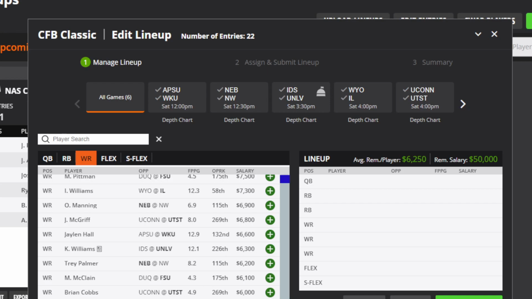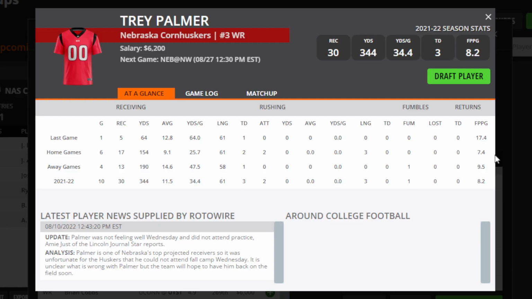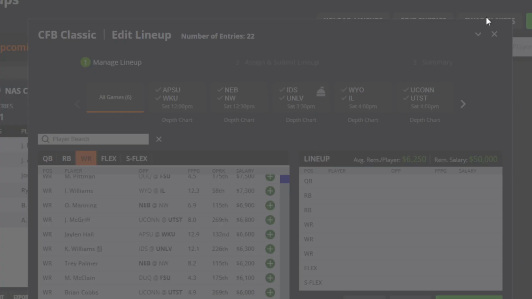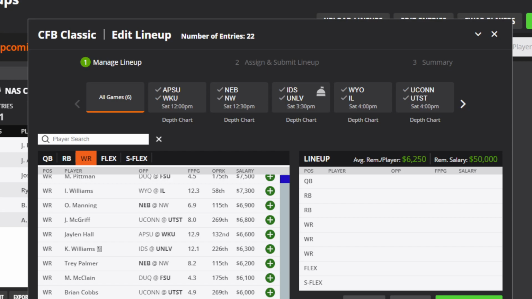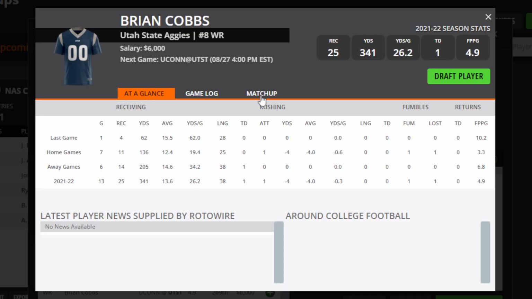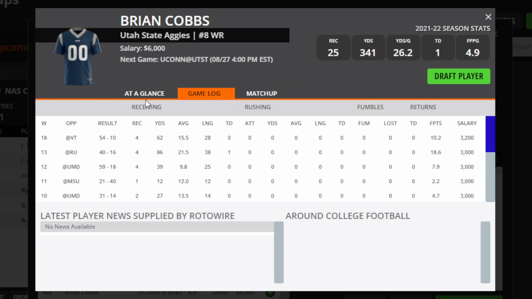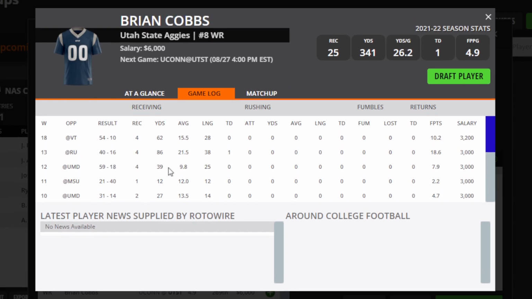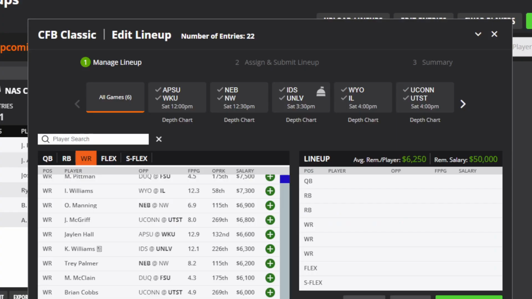And then we have Trey Palmer from Nebraska, who again isn't going to score as many points as some of the other teams, but they do have a good quarterback, and we feel like they're going to be in pretty good shape, and he has the potential to be the number 1 guy. And then I've got 2 guys left. Brian Cobbs for Utah State. He is going to be the second wide receiver, it looks like. So he's going to have the potential to get 3 or 4 receptions a game and try to get a couple touchdowns out of that.